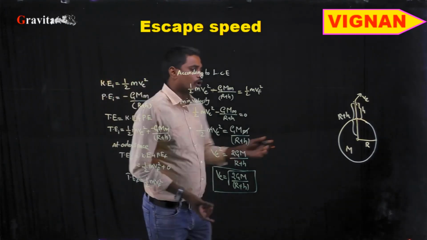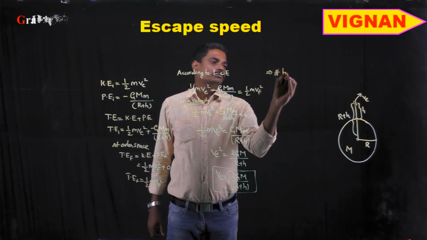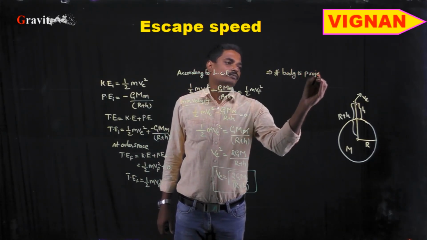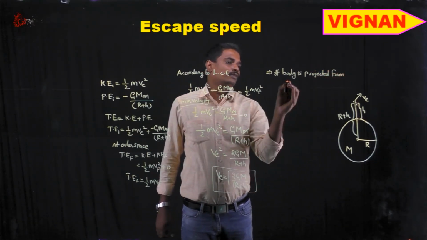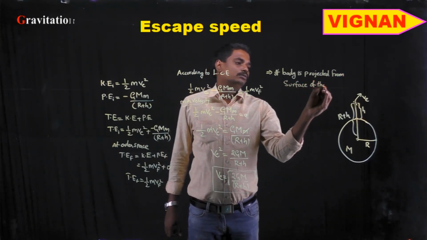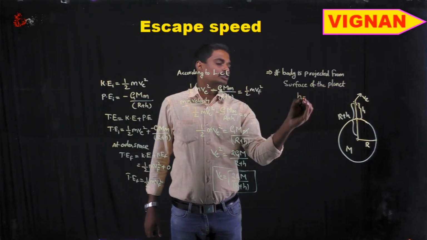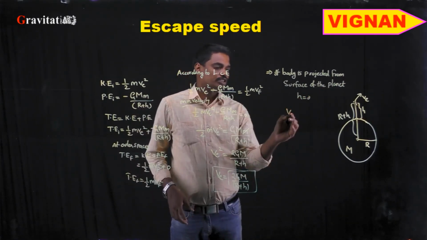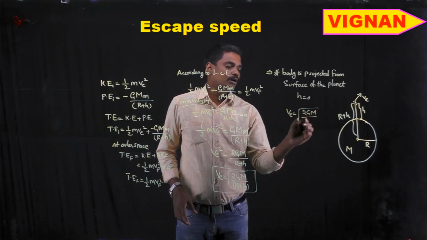So if the body is projected from the surface of the planet, then h is equal to 0, right? Surface of the planet means h is equal to 0. Then the expression becomes v is equal to root over 2GM by r.